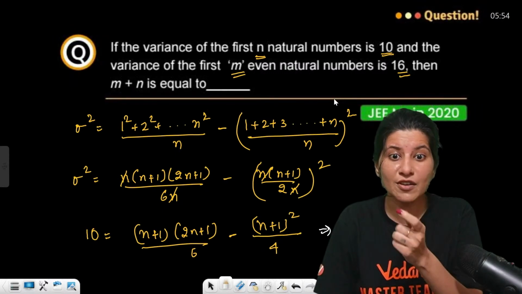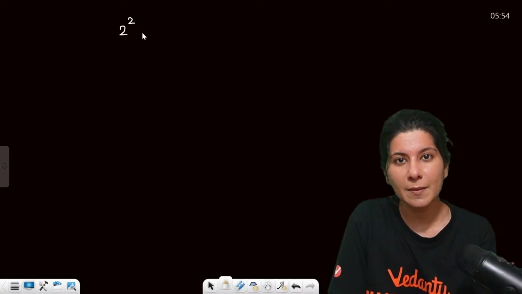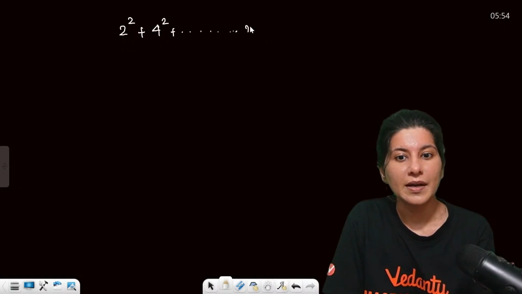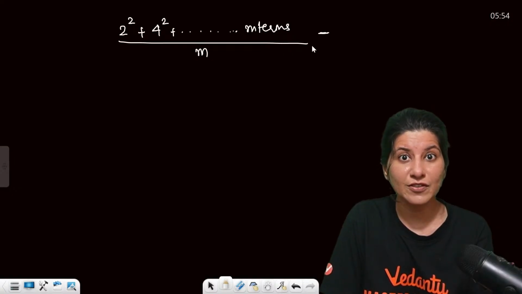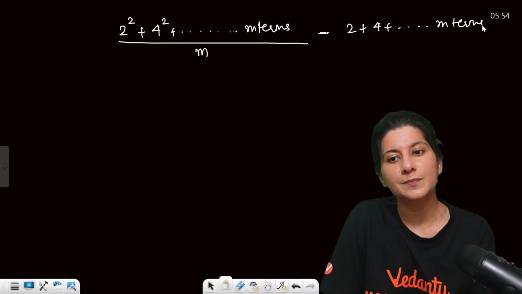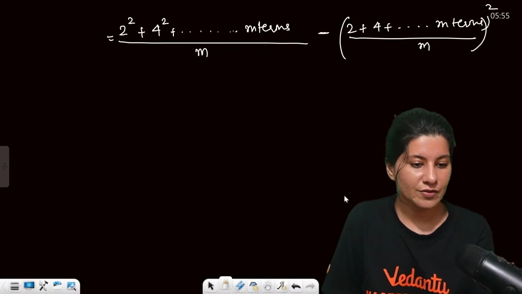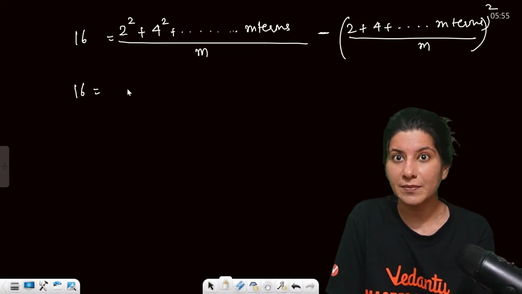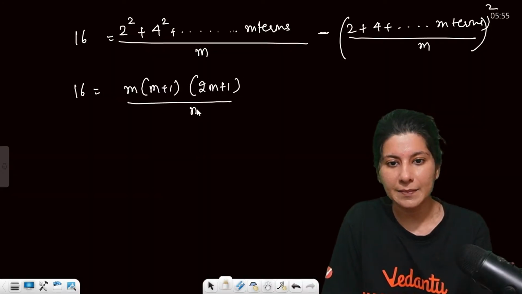Now, variance of first m even natural numbers. Okay. First m even natural numbers: 2 square plus 4 square and all the way up to m terms upon m, minus first m even natural numbers, 2 plus 4 plus all the way up to m terms upon m, whole square. Now the variance they are giving is 16. So 16 equals, m terms are there, m plus 1, 2m plus 1 by m.